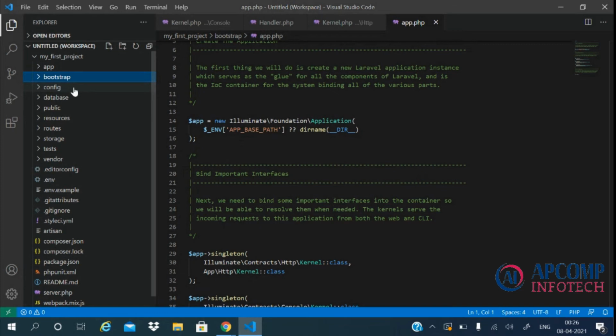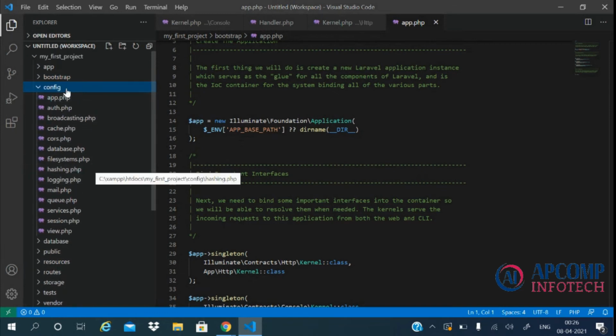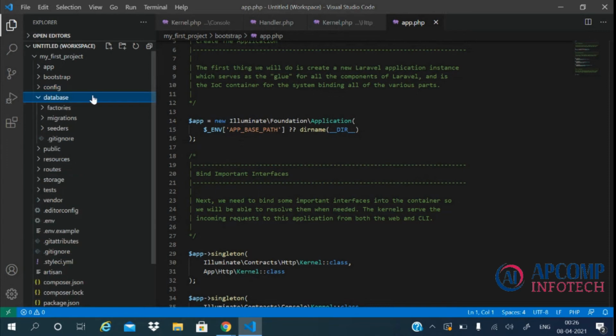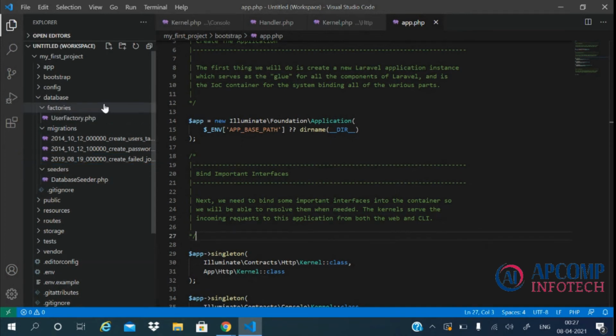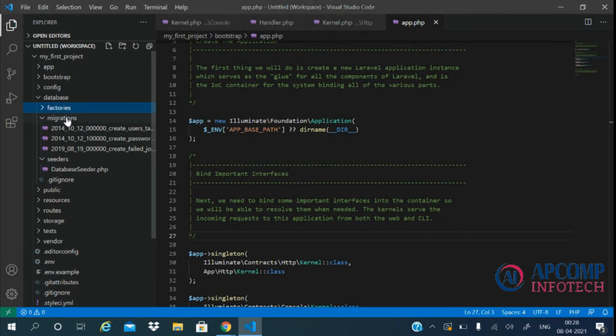Now let's come to the config directory. As we discussed in our previous video, the config directory contains all the configuration variables for our Laravel application. The database directory contains the factories, migrations, and seeders. All the migrations which we create for our application are stored in the migrations directory. The seeders which we create for our database tables are stored in the seeders directory. In the factories directory, we store all the custom model factories which we create for our application. We'll go into the details of the migrations, seeders and factories in our coming videos.